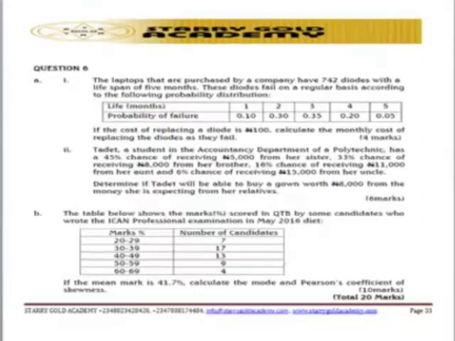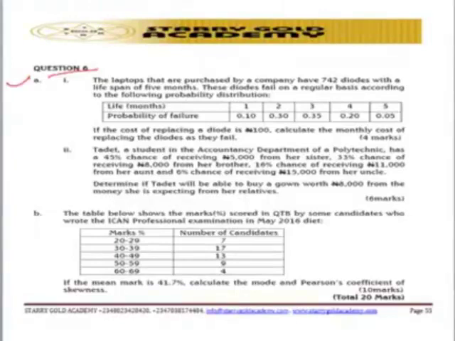So let's look at the final question under the 2017 paper, which is question number 6. We're looking at question number 6A now and question number 6B. So let's look at the area where the question is coming from and how you can easily approach the question.